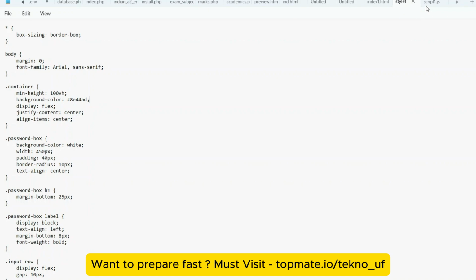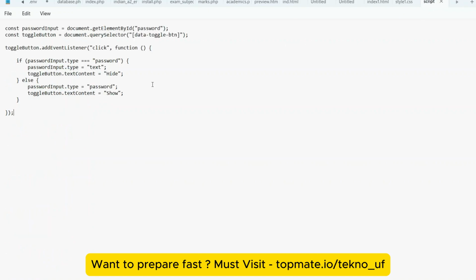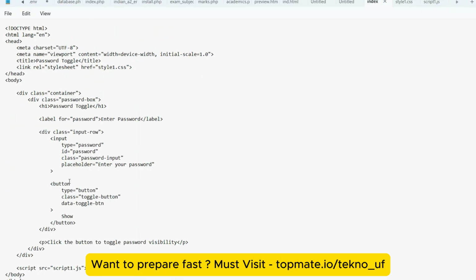Now the main thing in the JavaScript page, what you have to do, you have to write the logic. Nothing will be written inside the JavaScript. Sometimes they may give you, but most of the time they will not give you the JavaScript code snippet. Okay, now at first we are storing the element of password input and toggle button. So there were two elements, password input and toggle button.